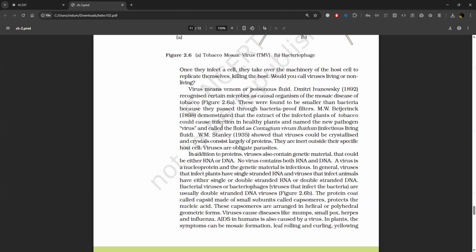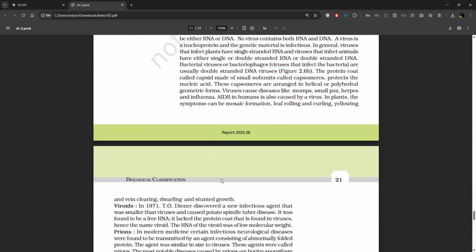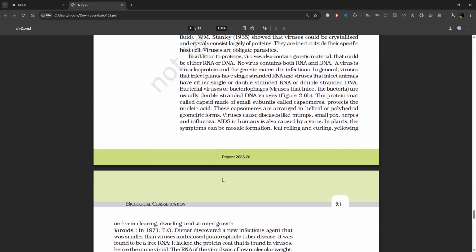W.M. Stanley showed that viruses could be crystallized and that the crystals consist largely of proteins. They are inert outside their specific host cell. Viruses are obligate parasites. In addition to proteins, viruses also contain genetic material, which could be either RNA or DNA. No virus contains both DNA and RNA. A virus is a nucleoprotein and the genetic material is infectious.